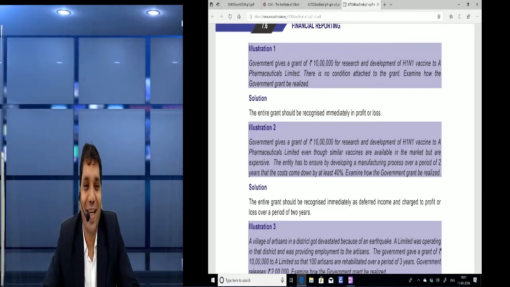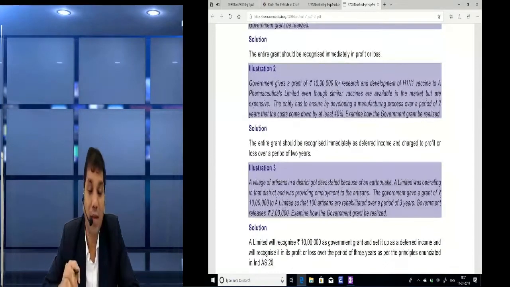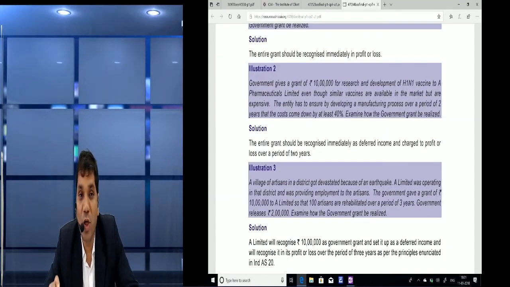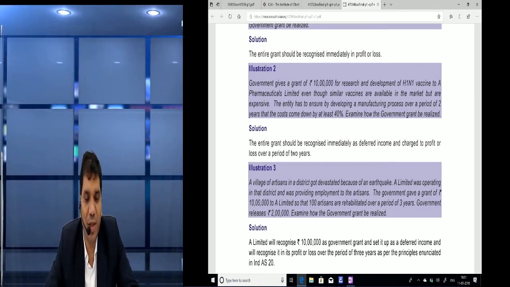As per Ind AS 20, accounting for government grants and disclosure of government assistance, saying that we should record or recognize a monetary government grant immediately if it is received without condition or no condition is attached with it. But if some condition is there, then accordingly we should take the decision. It may be deferred also.